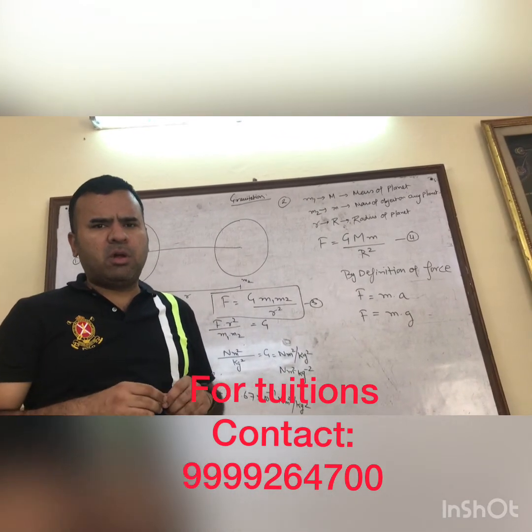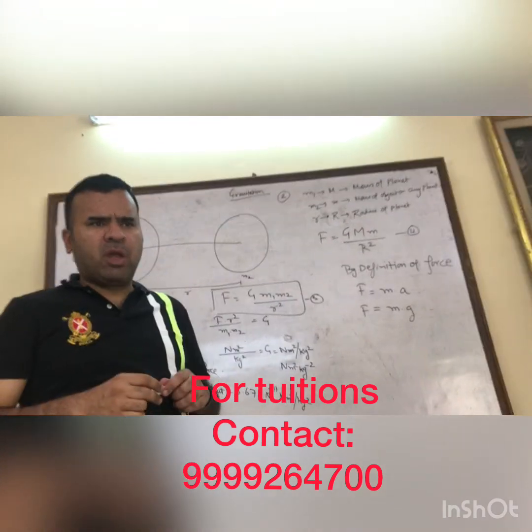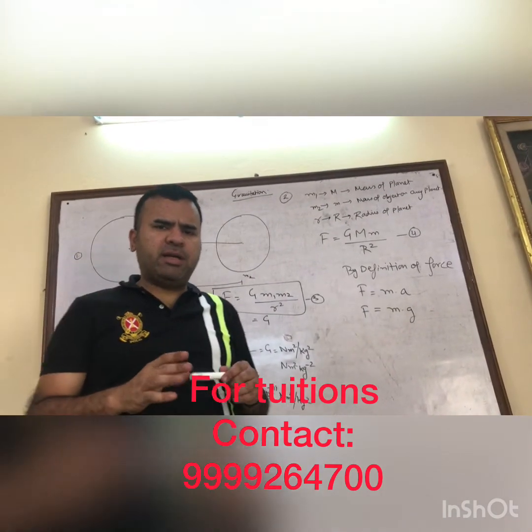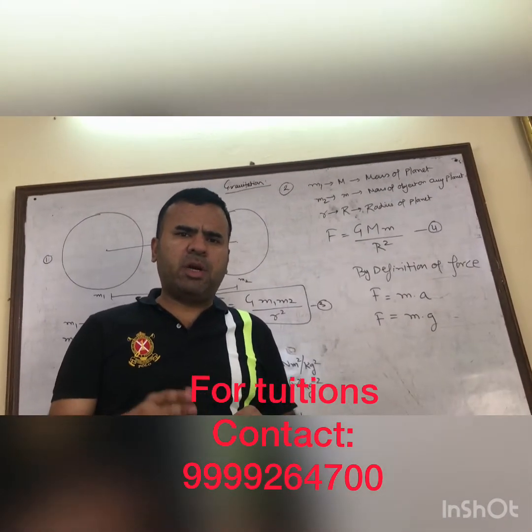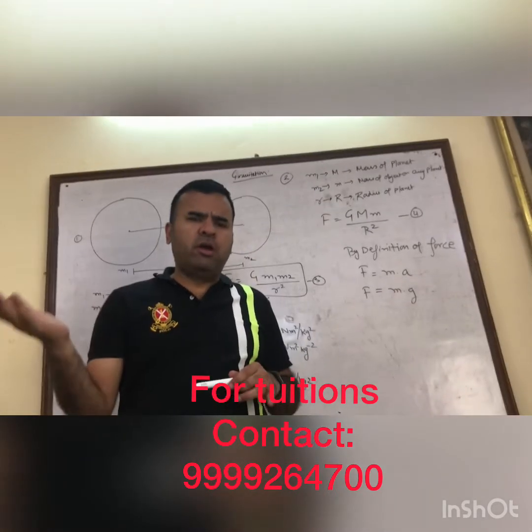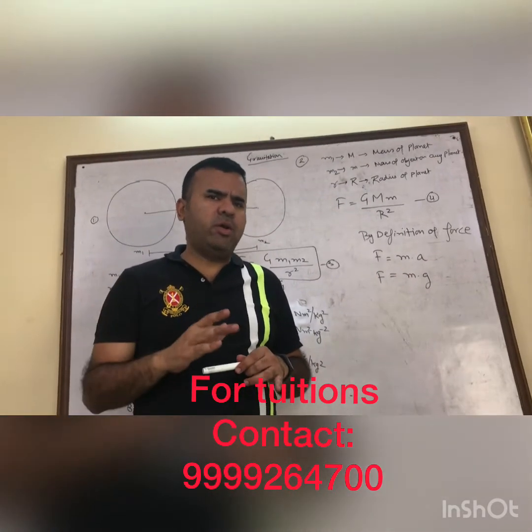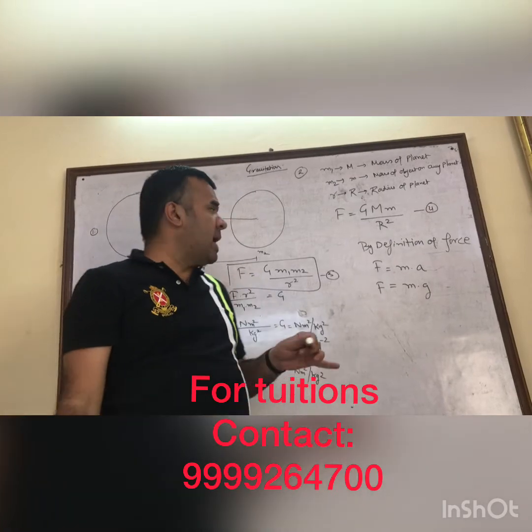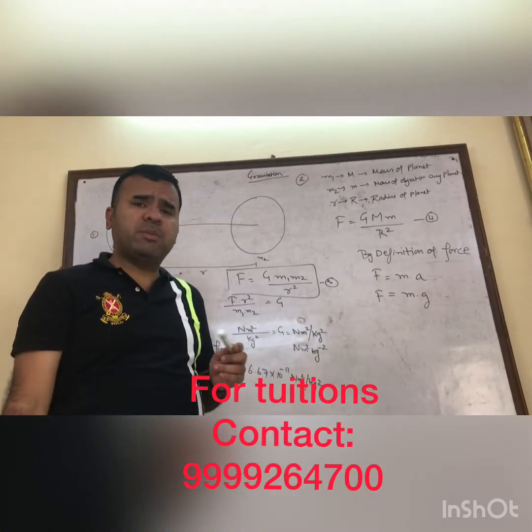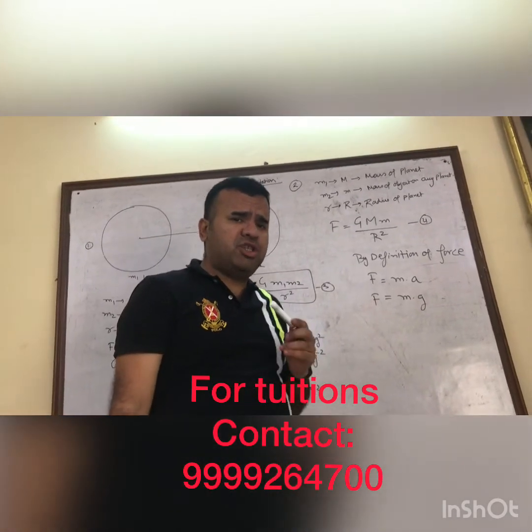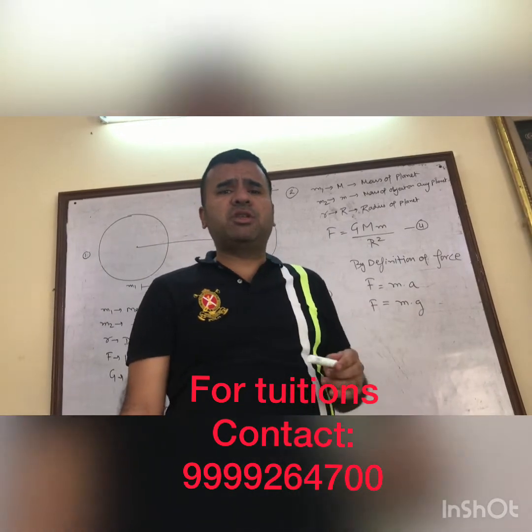Suppose my weight is 600 Newton here on Earth, but my weight on Moon will be only 100 Newton. The reason for that is acceleration due to gravity. It keeps on changing. Capital G is the universal gravitational constant. It is the same.